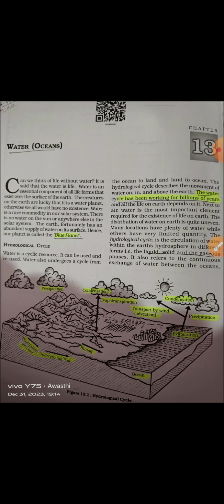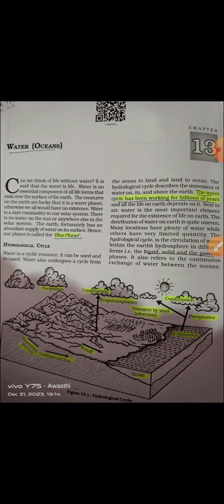So the temperature of the oceanic water, horizontally and vertically, varies due to different kinds of factors. The factors are latitude. At higher latitudes, the salinity of the water increases. Then unequal distribution of the land areas. Where there is more land area, there will be more salinity in that place.